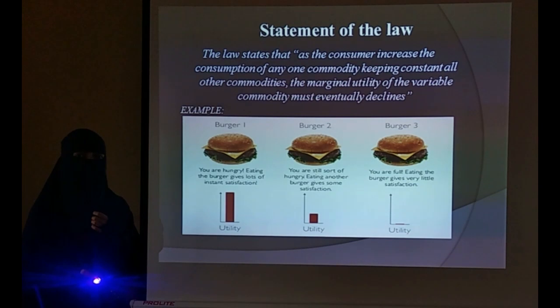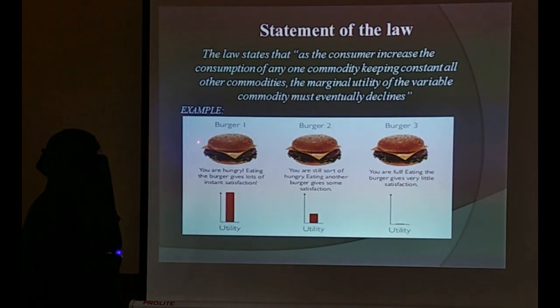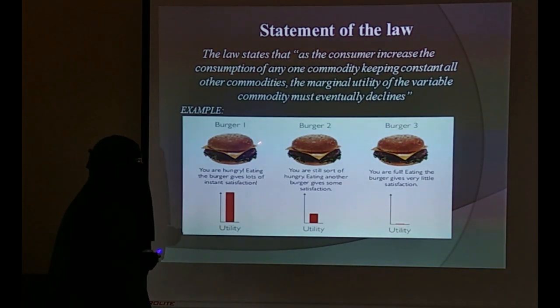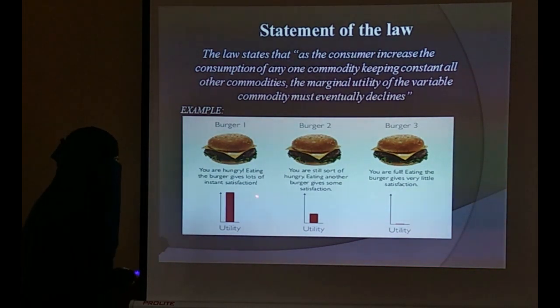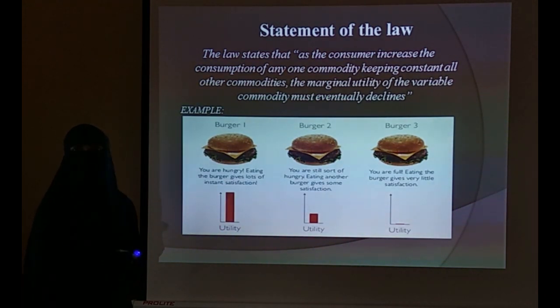Here we have taken one example, and I have given a picture here. In the example, if I am hungry, I am going to consume the first burger. This first burger is going to give me the highest utility, which is represented in the bar diagram here. Because I am hungry, I am going to eat it and get the maximum satisfaction.